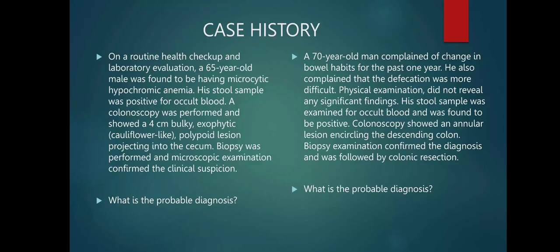On a routine health checkup and laboratory evaluation, a 65-year-old male was found to be having microcytic hypochromic anemia. His stool sample was positive for occult blood. A colonoscopy was performed and showed a 4 cm bulky, exophytic, cauliflower-like polypoid lesion projecting into the cecum. Biopsy was performed and microscopic examination confirmed the clinical suspicion.